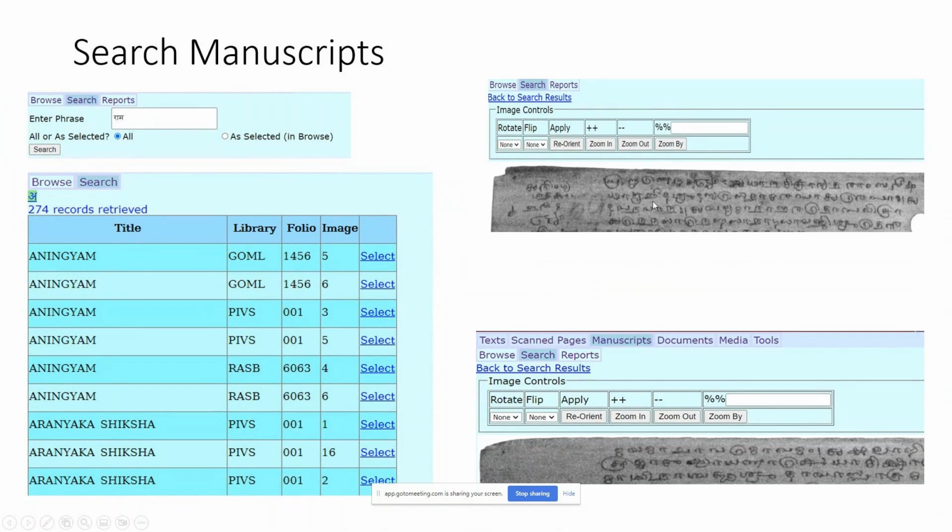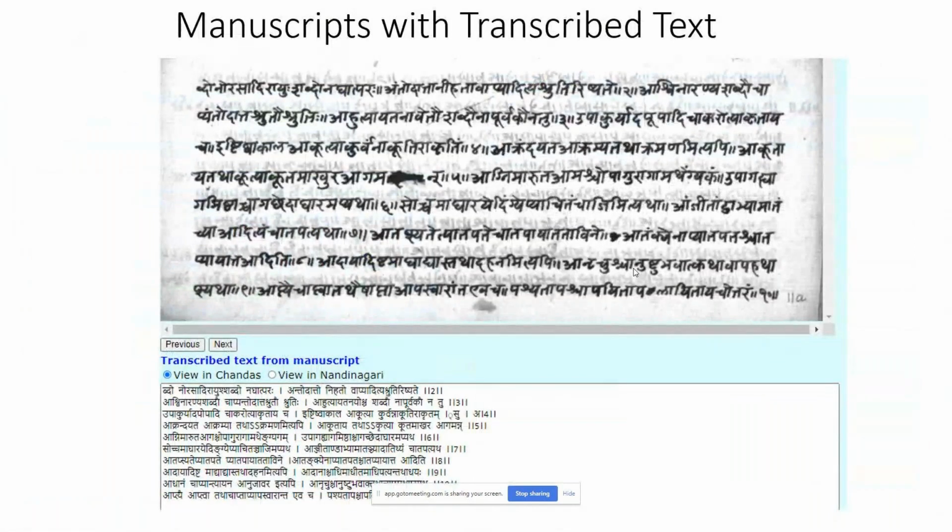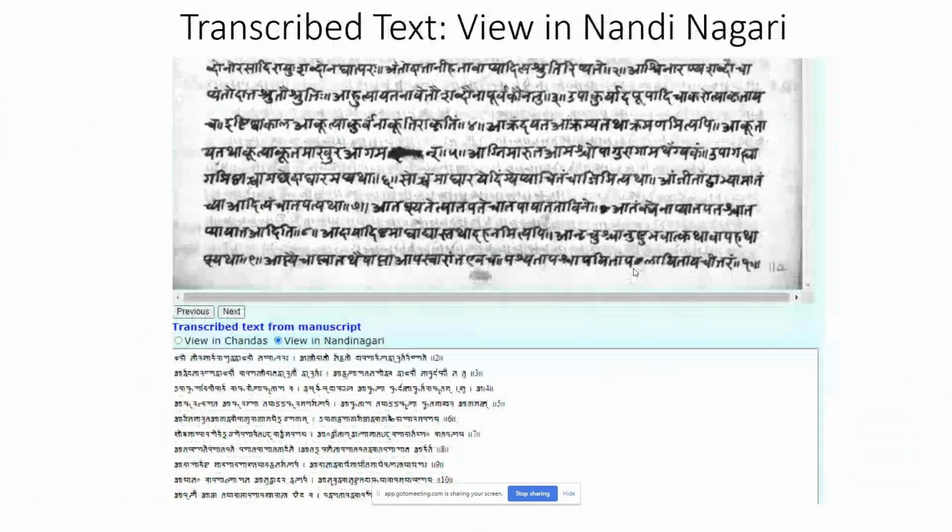The reports provide some metadata about these manuscripts, what libraries we have taken these manuscripts or manuscript copies from, what are these names, what is the subject, similarly how many leaves there are, what is the language, what is the type, is it a palm leaf, is it paper, and so forth. That basically is the set of features we have for manuscripts.